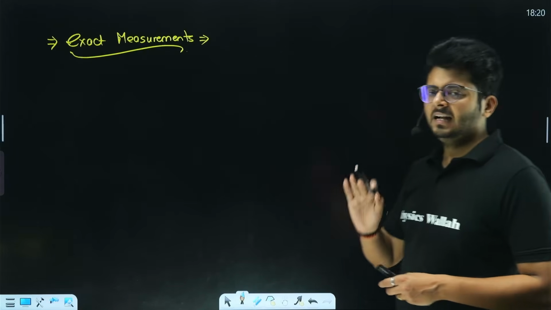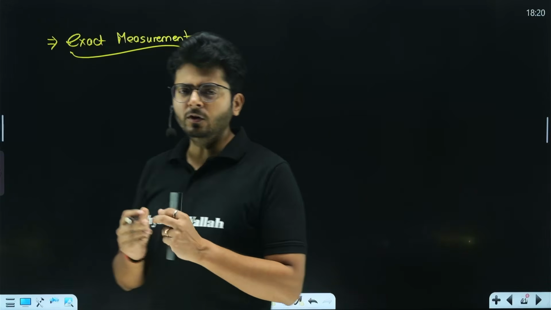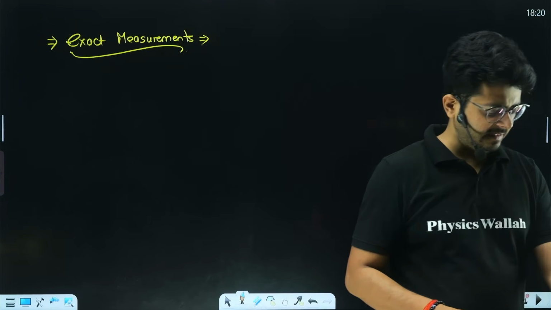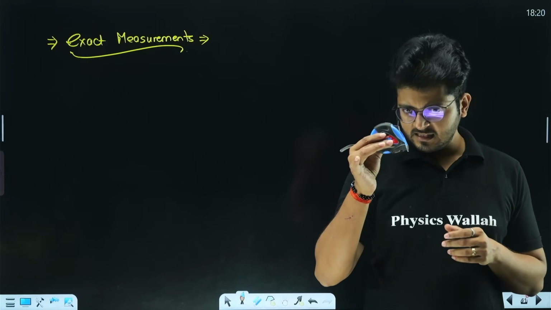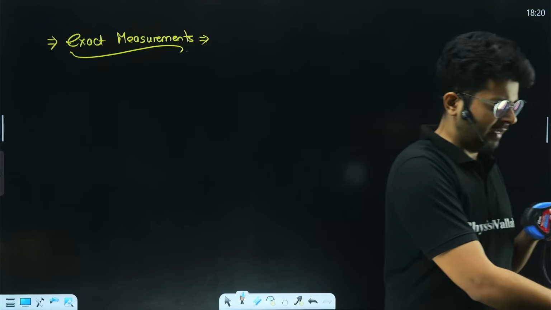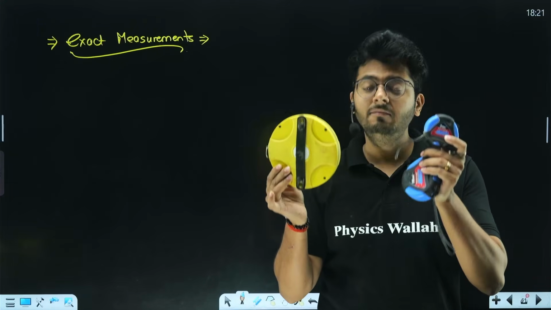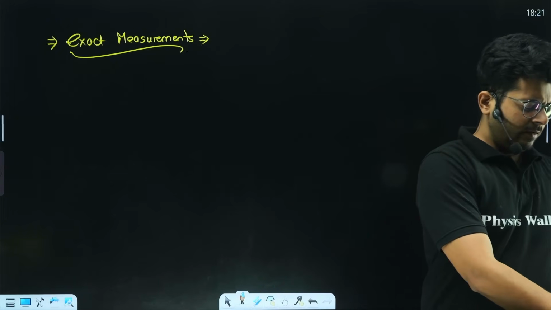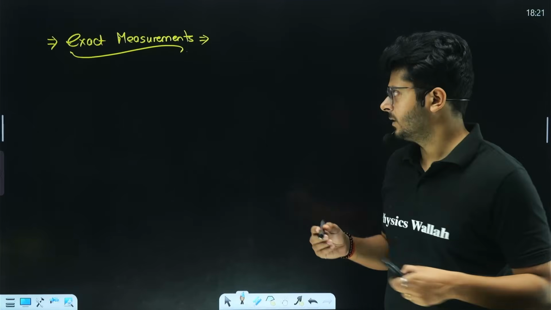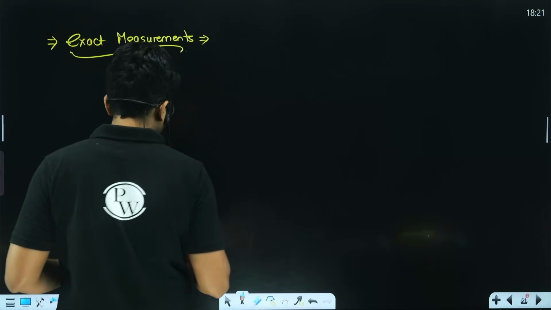Let's talk about the exact measurement. Again, when we talk about the exact measurement, for example, let's say we have one scale, we have another scale, and we have another scale. So how many scales do I have? 3. So I can write down the number of scales I have over here is 3, right?